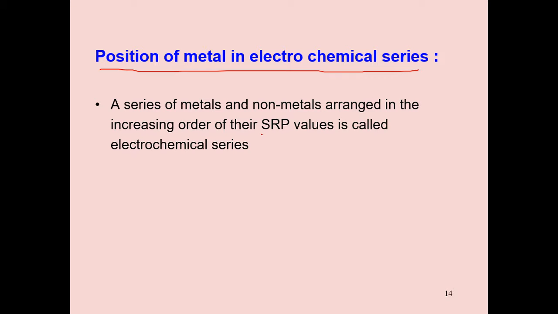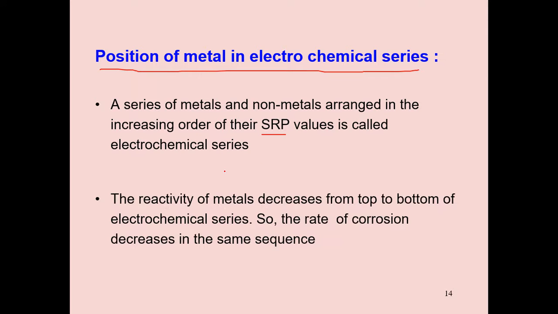A series of metals and non-metals arranged in the increasing order of their standard reduction potential values, SRP, is called electrochemical series. To know the position of the metal in the electrochemical series, first we should know the meaning of electrochemical series. The metals are arranged in the increasing order of their standard reduction potentials. The reactivity of metals decreases from top to bottom of the electrochemical series.